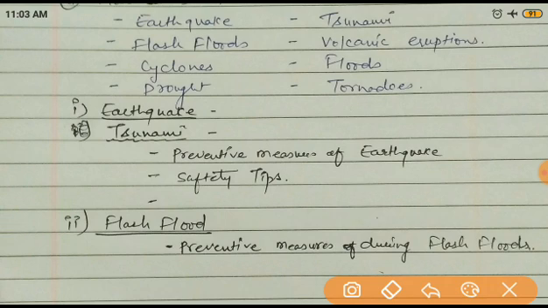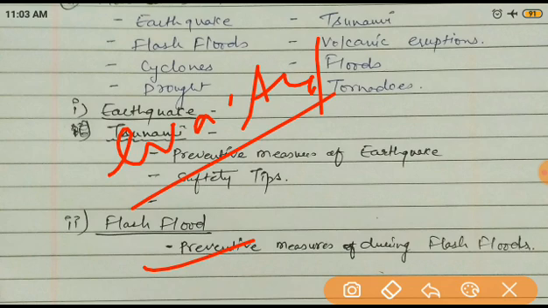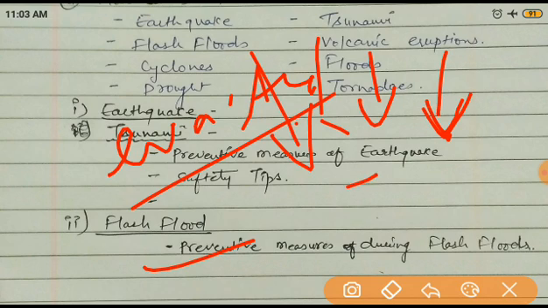Now there are also some preventive measures. What are these preventive measures? First of all, you have to evacuate. If warnings are given by TV channels, radio, the net, or anywhere else, saying there are chances of heavy rainfall and flash floods, you have to rush and evacuate from that place. You cannot take it lightly. First of all, you have to evacuate, you have to move out.